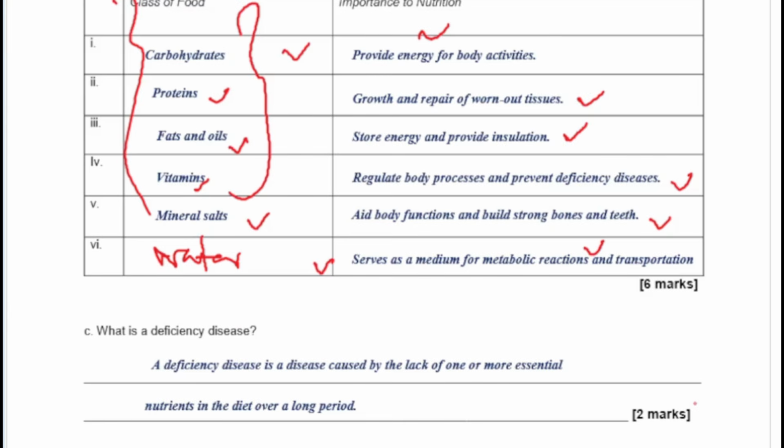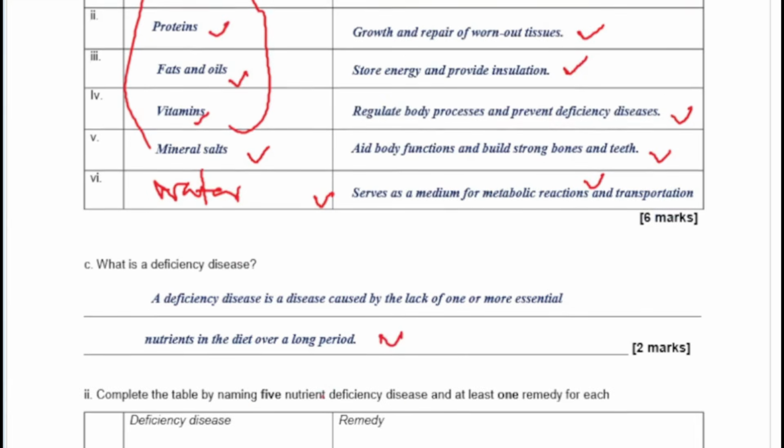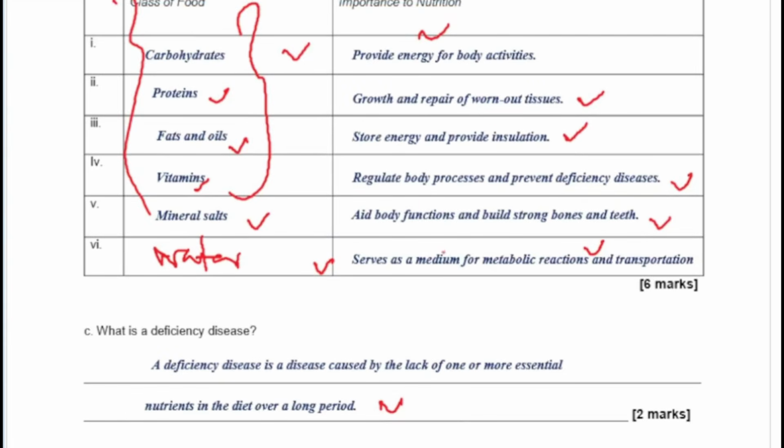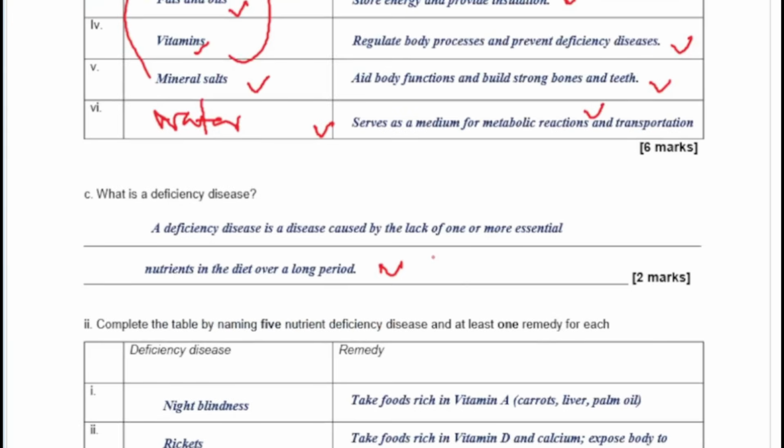So what is a deficiency disease? A deficiency disease basically is a disease caused by the lack of one or more essential nutrients in the diet over a long period of time. So it means that a particular nutrient is missing in your diet over a long time, and that will lead to a deficiency disease. So I have a table containing a few of them on this slide. We'll show you the other ones as we go on.